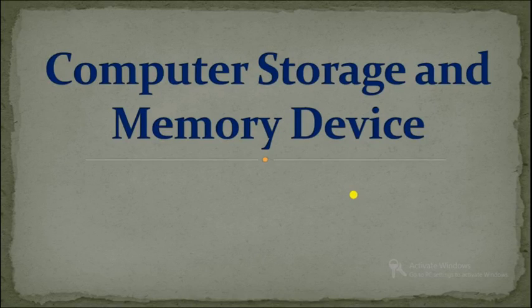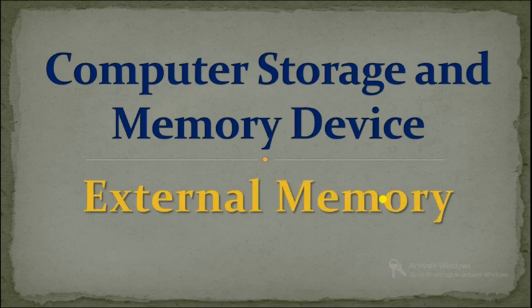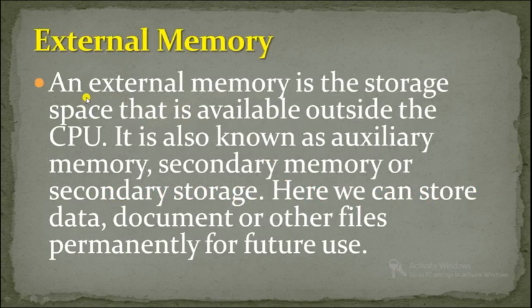In the last video we had seen computer memory and its types, that is internal memory, where we understood the use of RAM and ROM. Today we will discuss external memory and its types. So let's start. External memory is the storage space that is available outside the CPU. That means a memory device which we can use from outside the CPU is called external memory. It is also known as auxiliary memory, secondary memory or secondary storage.